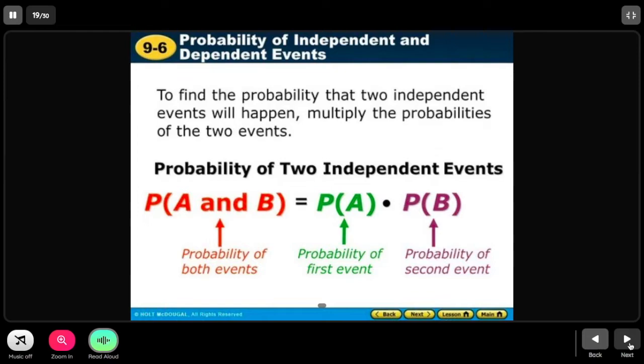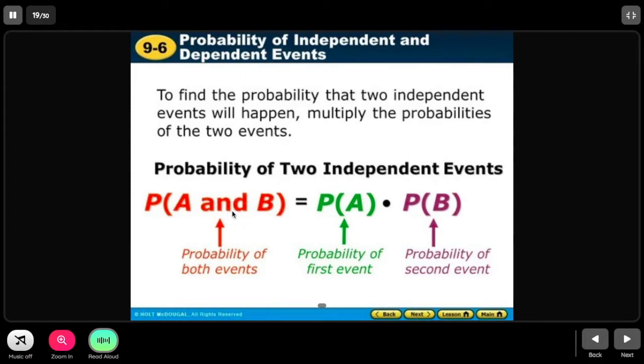So, what is the formula in finding the probability of independent events? To find the probability that two independent events will happen, multiply the probabilities of the two events. As you can see, we have here P of A and B. This is the probability of both events when we use AND.